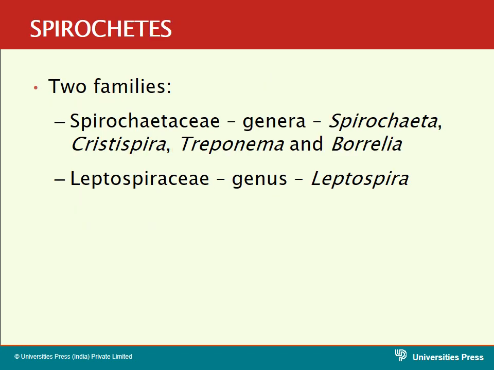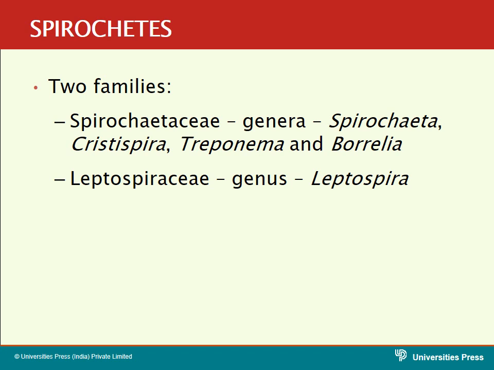Now come to the various families in spirochetes. In the spirochetes, you have two important families. The first family is Spirochaetaceae, the second family is Leptospiraceae. In the first family, Spirochaetaceae, you have different genera.